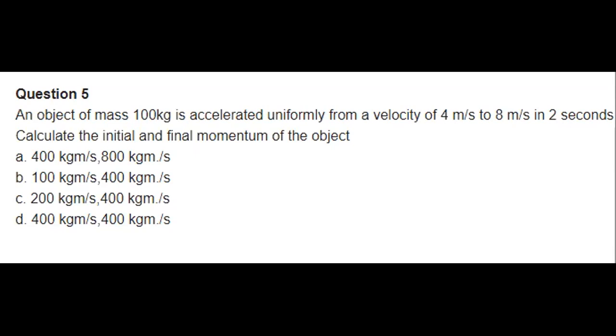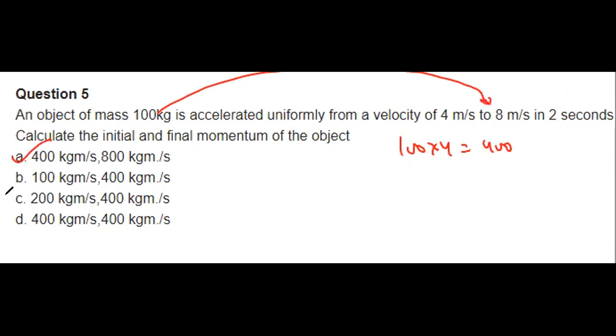Here we need to calculate the initial and the final momentum, so this is independent of the time. The initial momentum will simply be mass into velocity, so 100 into 4, that will be 400. The final momentum will be 100 into 8 meter per second, that would be 800. So 400 and 800, option A will be the correct one.